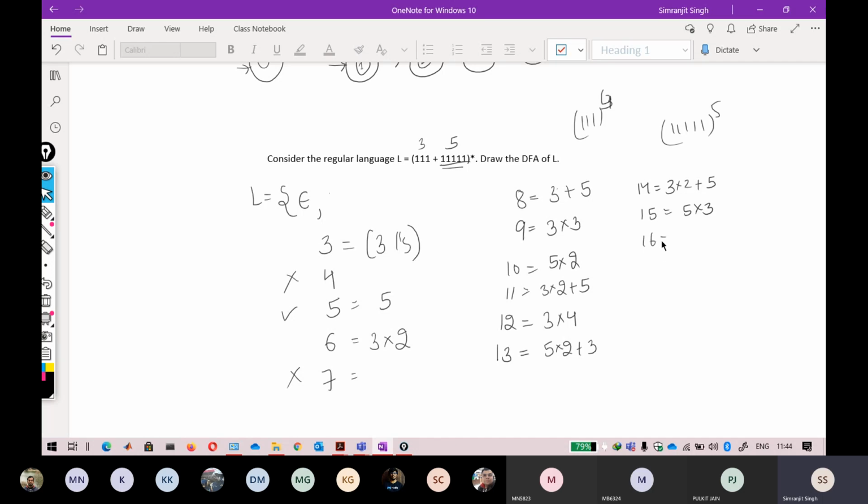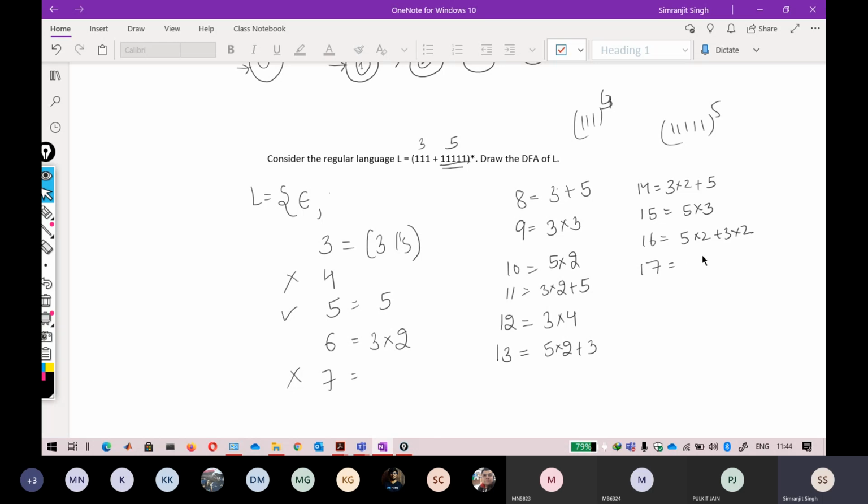For 16, how can you get it? 5 into 2 plus 3 into 2 will give you 16. So that is also possible here. For 17, how can I get it? 11 plus 6. But 11, how?